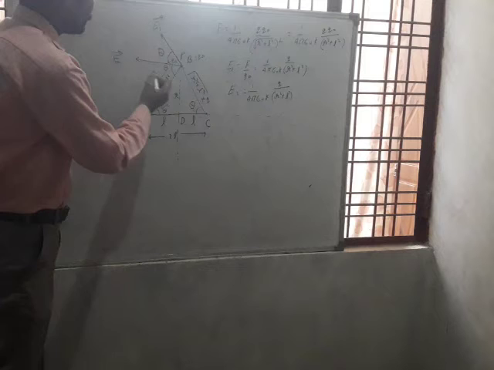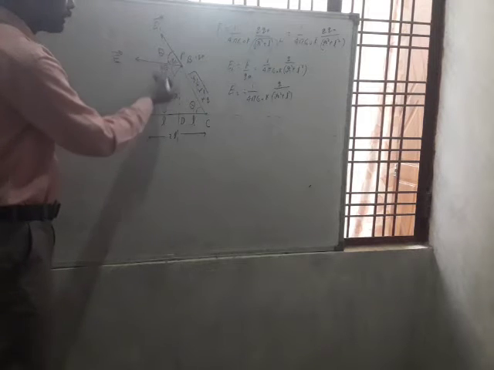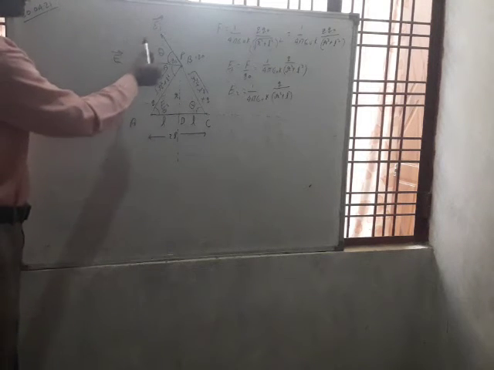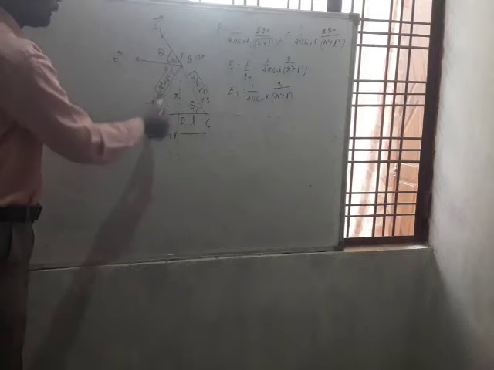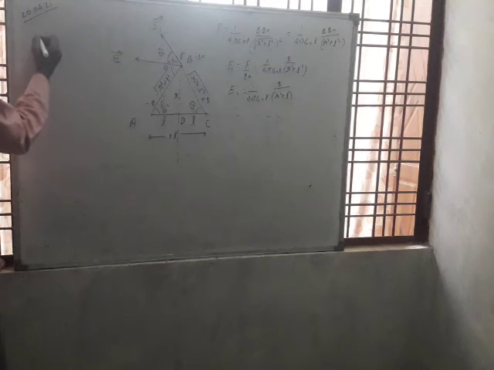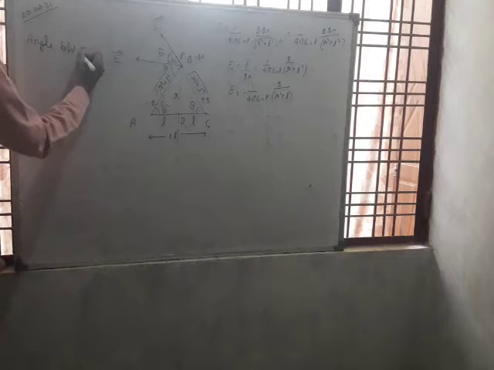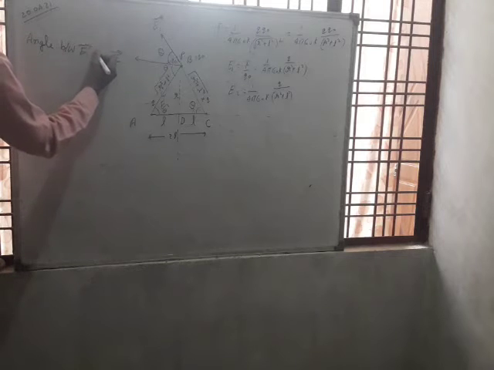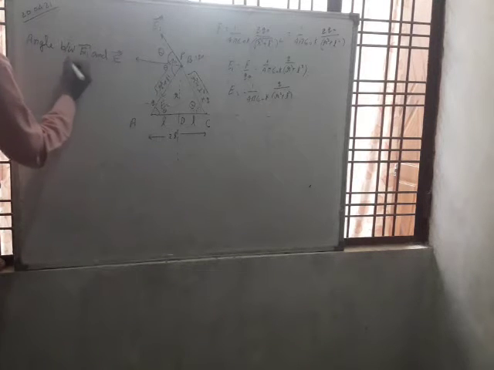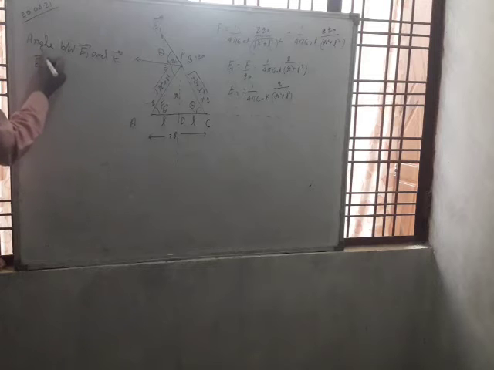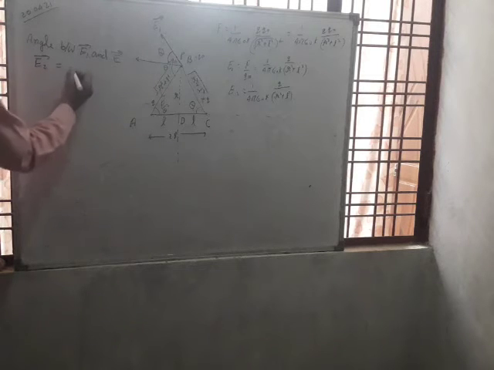So the total angle between vectors E1 and E2 is 2 theta. Angle between E1 and E2 equal to 2 theta.